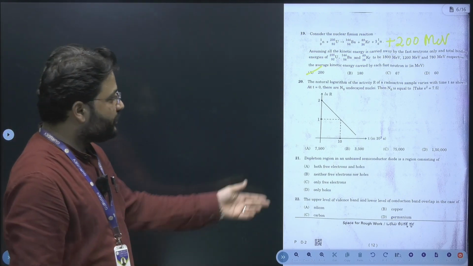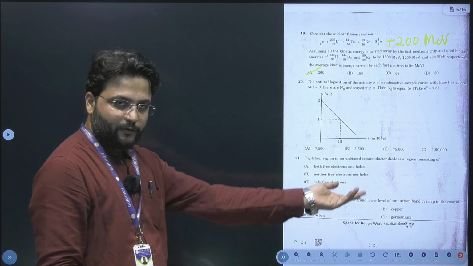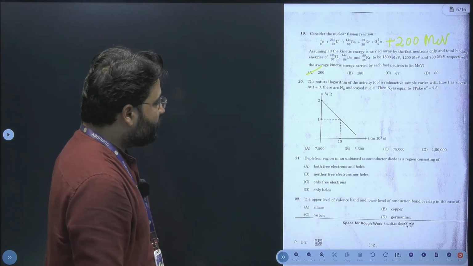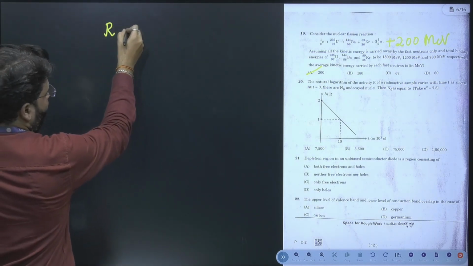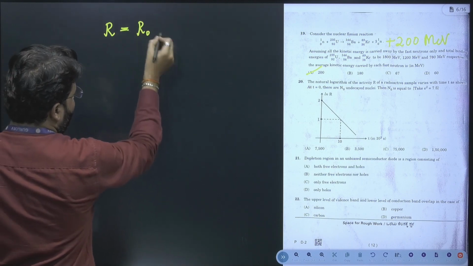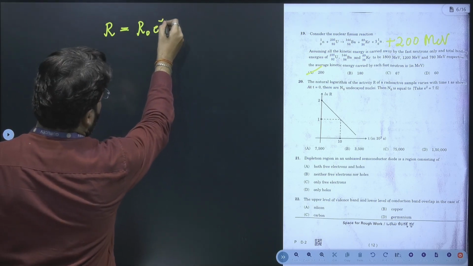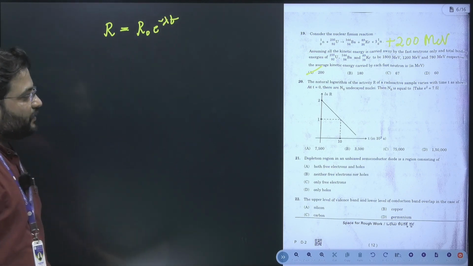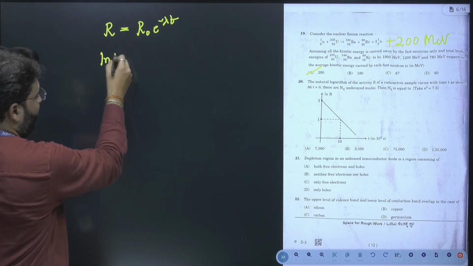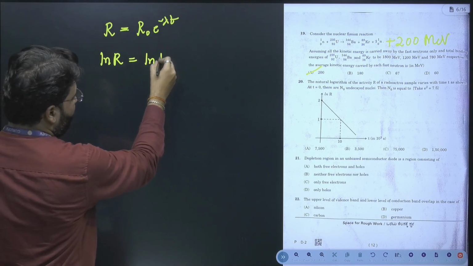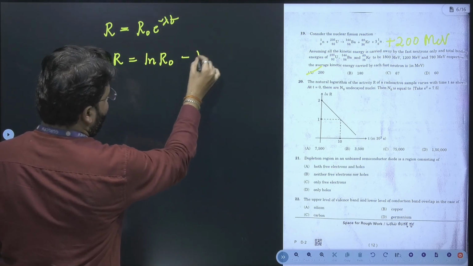Now moving on to the next question from the nuclei chapter, which falls in our non-reduced syllabus. We need to solve it in this manner. We know the formula R is equal to R naught e to the power minus lambda t. We simplify it by applying ln: ln R is equal to ln R naught minus lambda t.